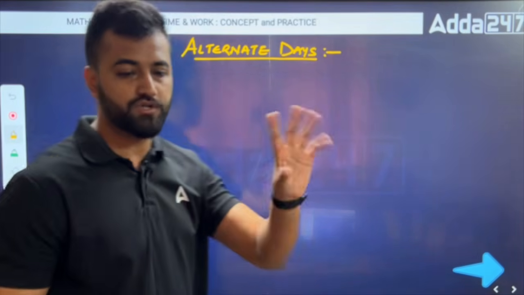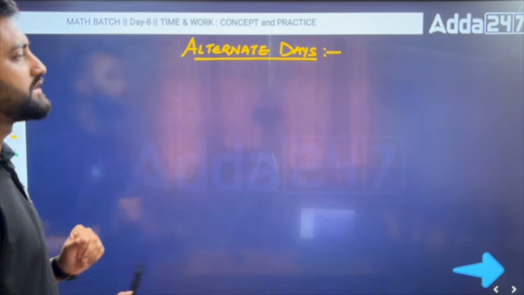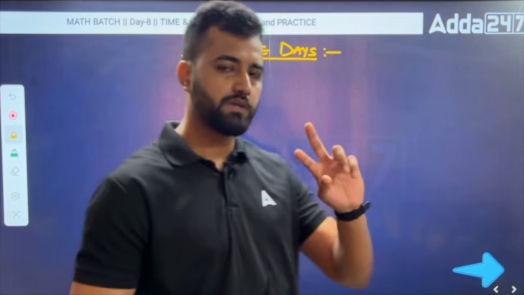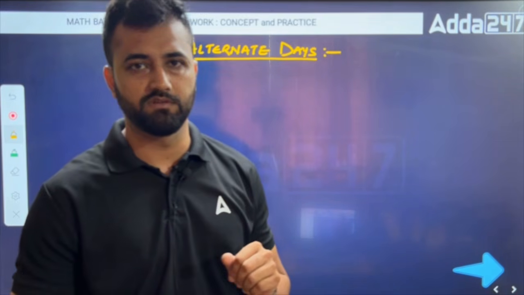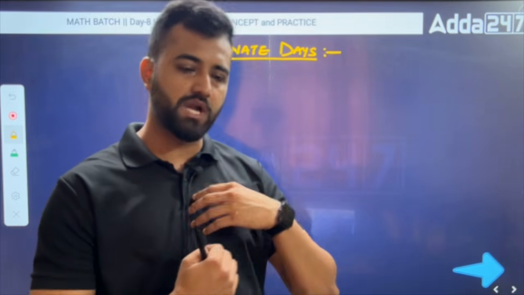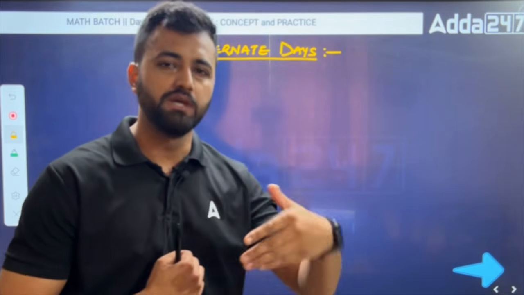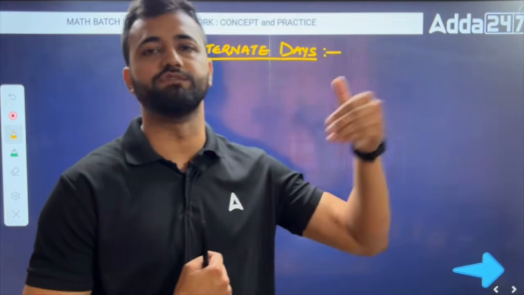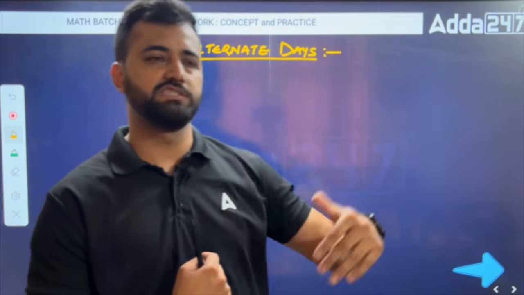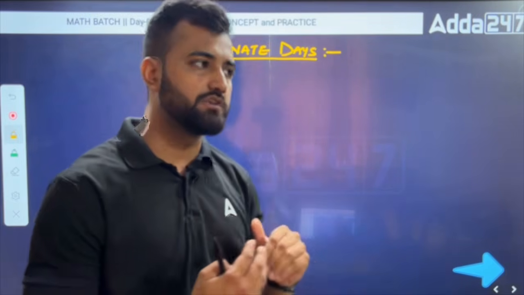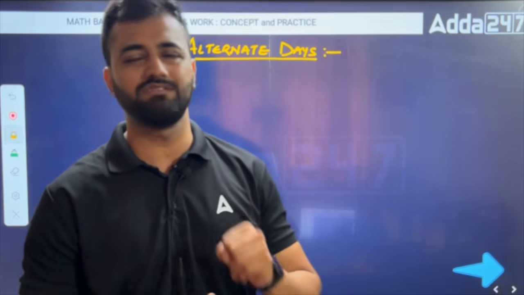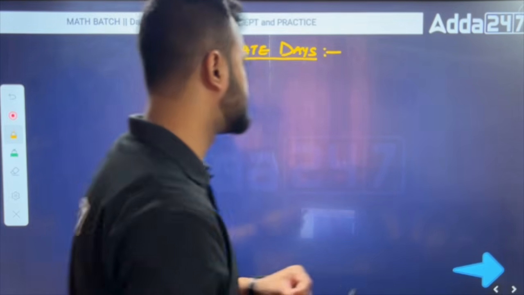See, as the name suggests, alternate. You know what alternate is? Alternate means a different person working on two different days. Suppose I work one day, then next day you'll be working, then next day I'll be working, like an alternate shift. Like Monday, Wednesday, Friday I'll be working, and Tuesday, Thursday, Saturday you'll be working. That concept is known as the alternate days concept. It's quite simple. Let me take a simple example to make you understand.